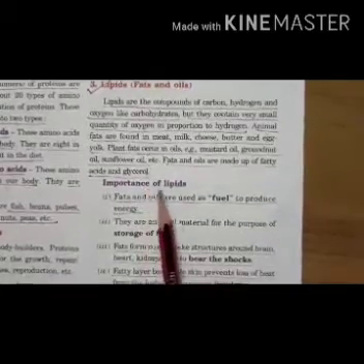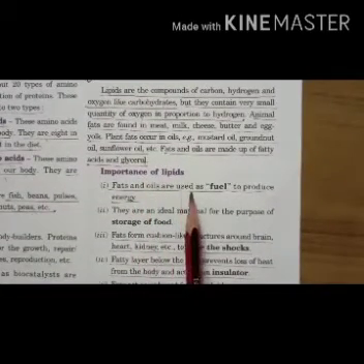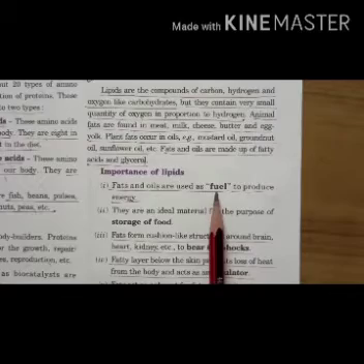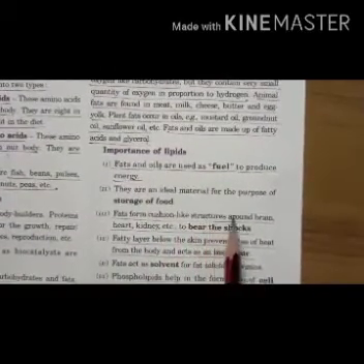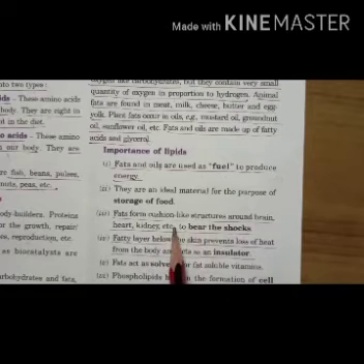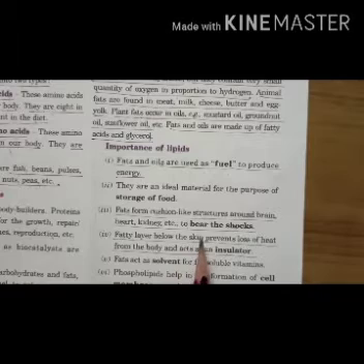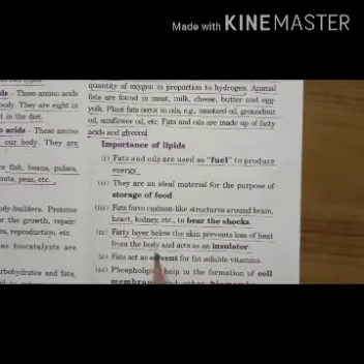Now, what is the importance of lipids? Fats and oils are used as a fuel to produce energy. Fats form cushion-like structures around the brain, heart, and kidney to bear shocks, which means they protect these vital organs in our body by acting as a shock absorber. The fatty layer below the skin prevents loss of heat from the body and acts as an insulator.